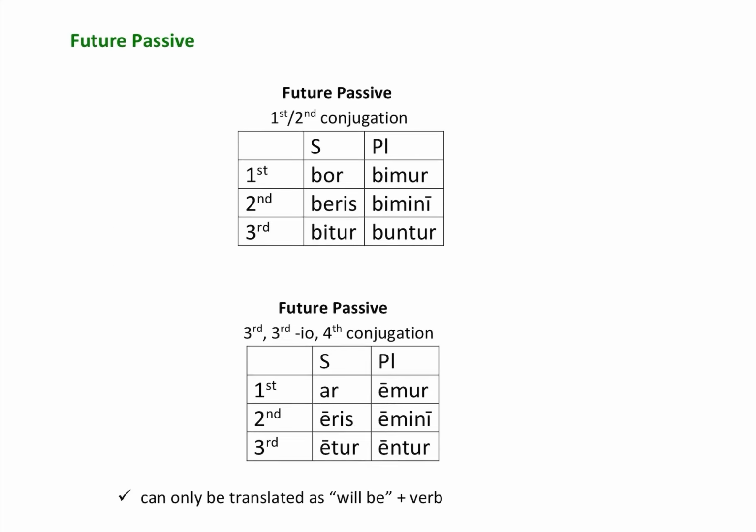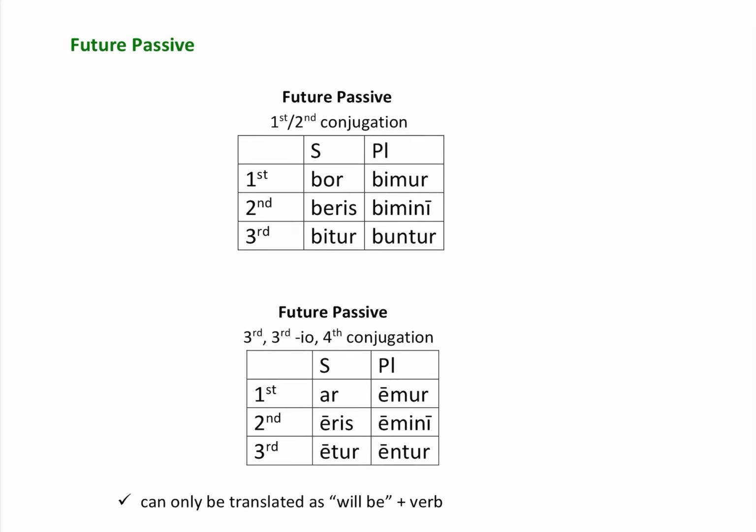All right, future passive. Now, these are your two charts, your future passive first and second conjugation verbs, and here's your third, io, and fourth conjugation verbs. Make sure that you've got them in there. Now, these endings look a little bit like future tense endings. They've got a bo, but they've got, remember, the bo, bis, bit, bimus, bitis, bunt.